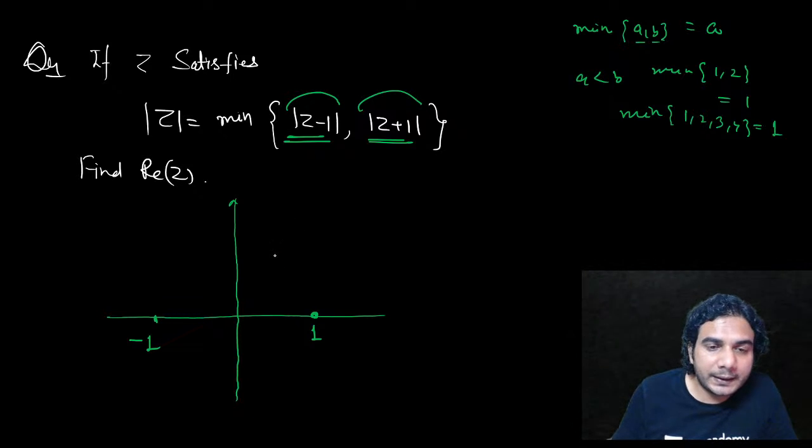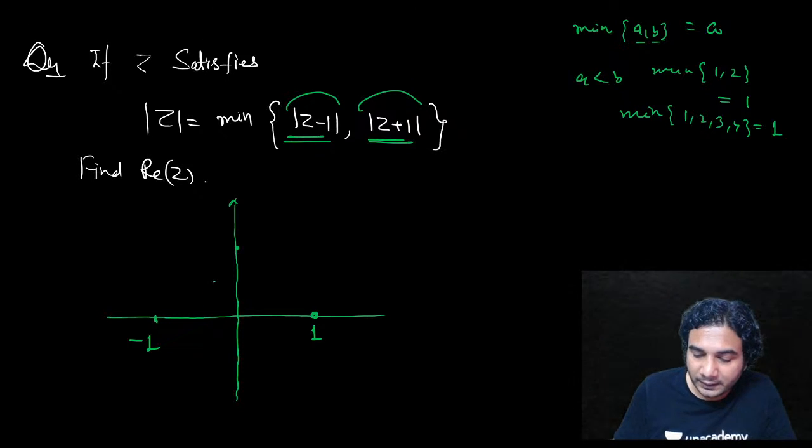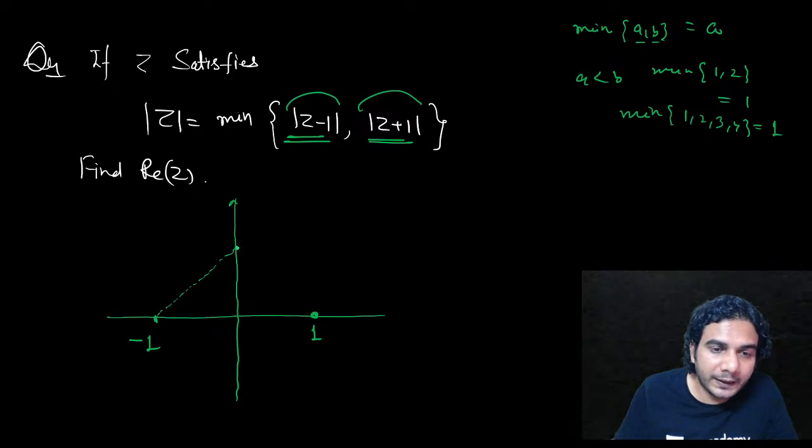If I take a point on the y-axis, the y-axis is the perpendicular bisector of the line joining -1 and 1. So if I take Z on the y-axis, then these two distances will be equal. So on this, |Z minus 1| is equal to |Z plus 1|.